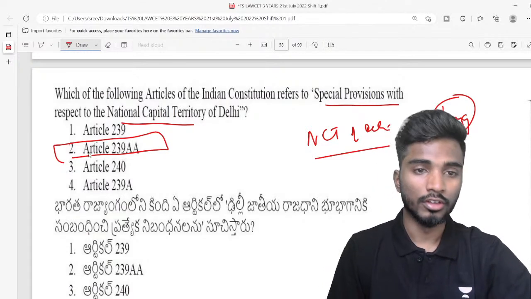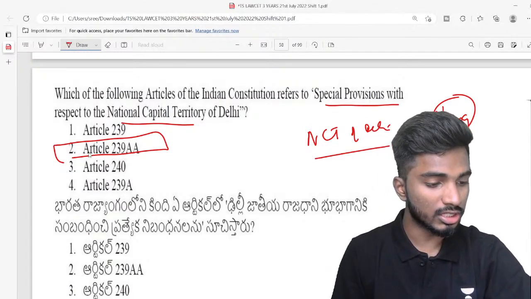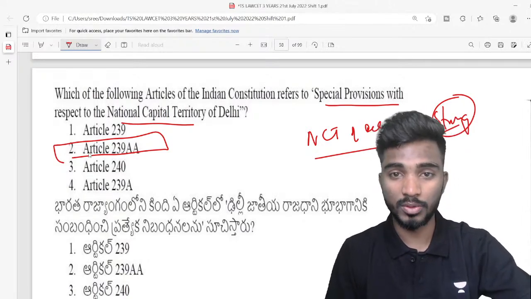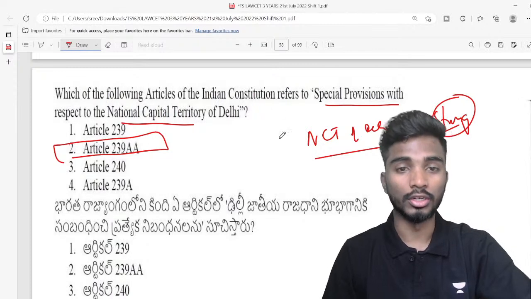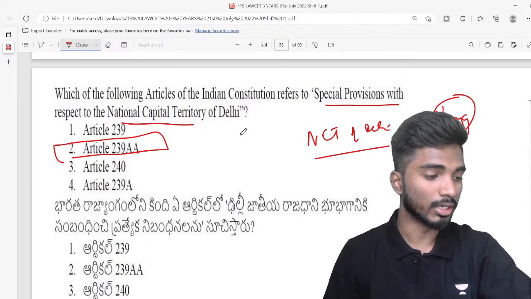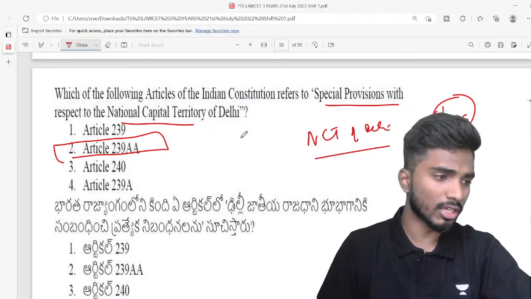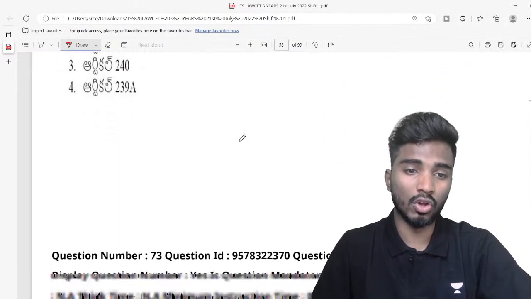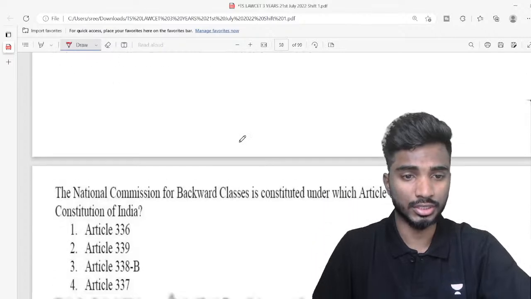Okay, very good, Alpha. This question will repeat, sir. What does that mean? Are you saying that this question will repeat, or are you asking me whether this question will repeat? There are chances, guys. There are chances that every question might get repeated. So please make sure that you are remembering all the questions that I am discussing in the classes.